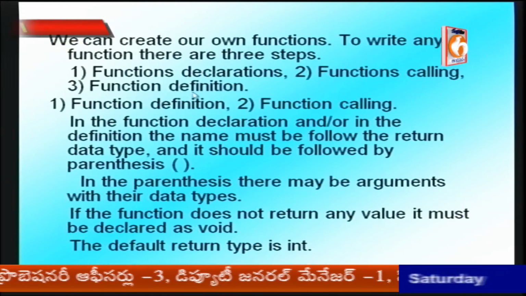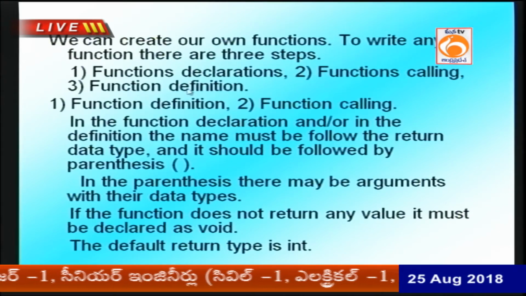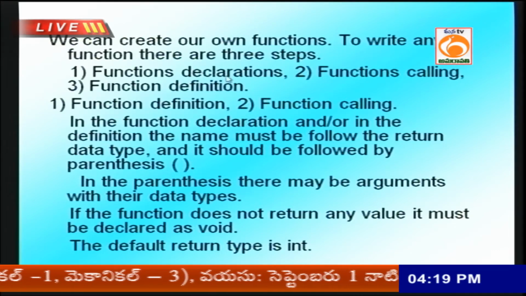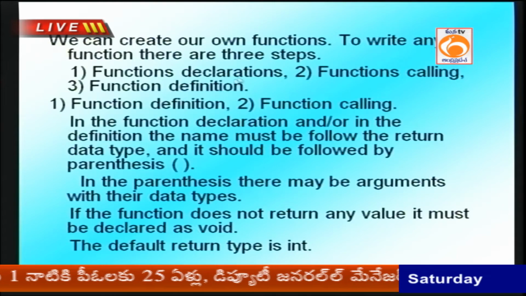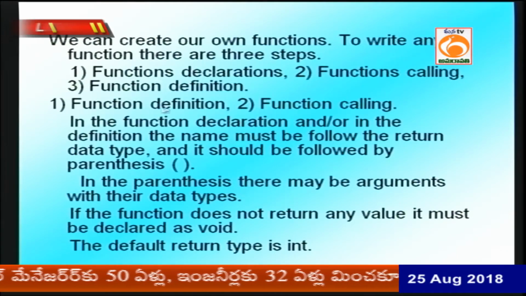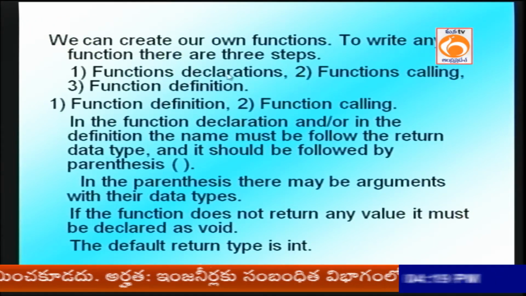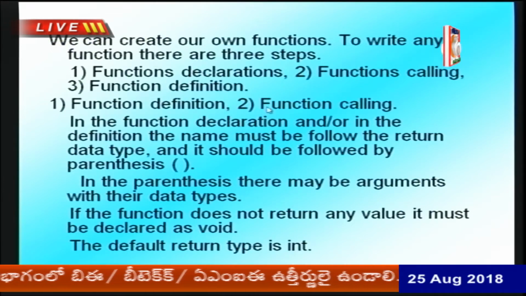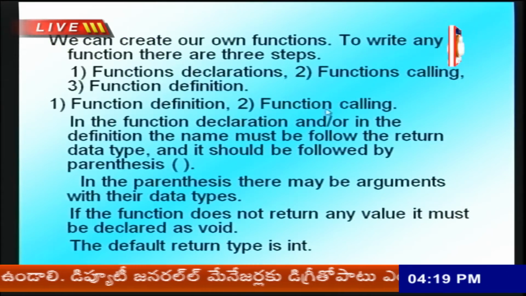Totally there are 3 steps, but of these, only 2 steps are compulsory in every program: function calling and function definition. The declaration step is optional; you may declare or may not declare.